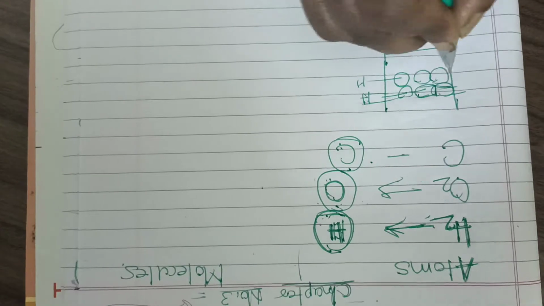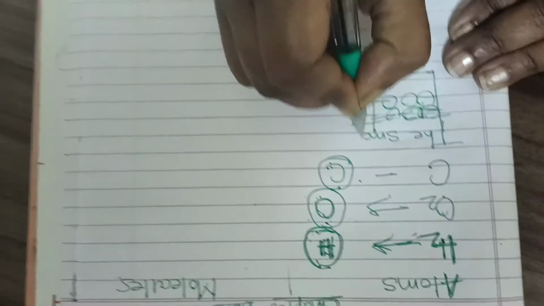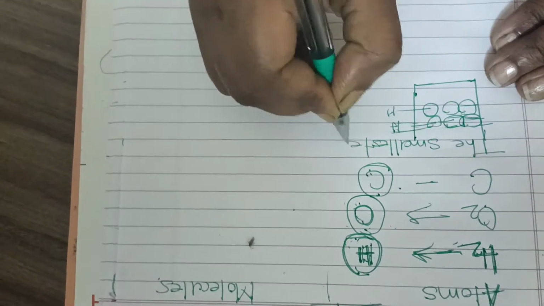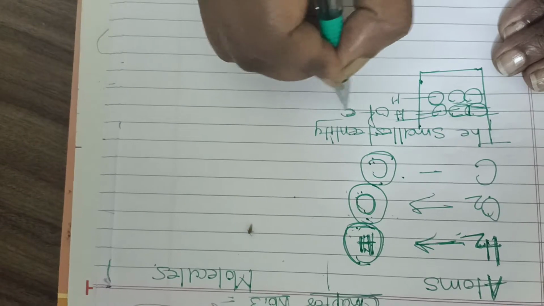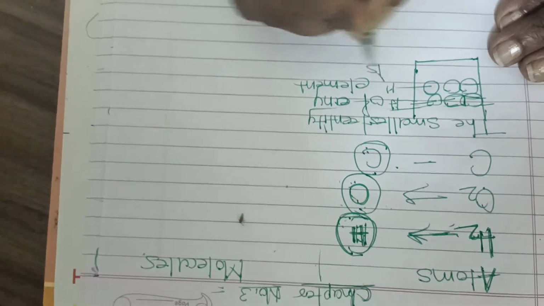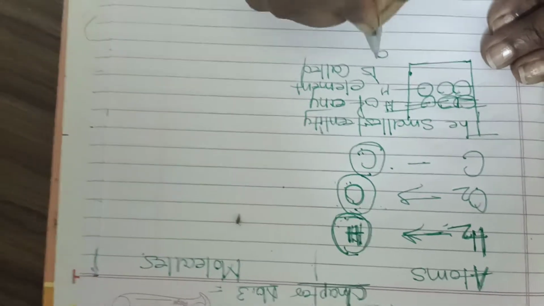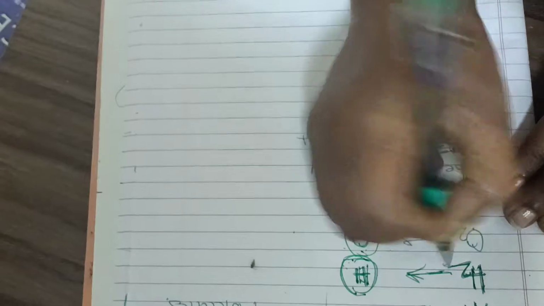Means the smallest entity of any element is called an atom.